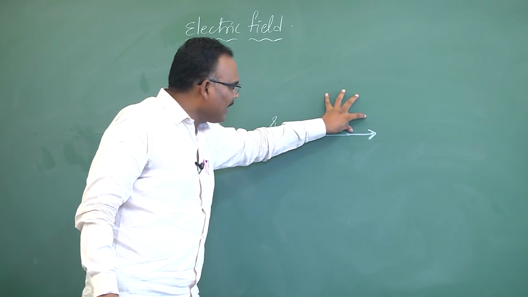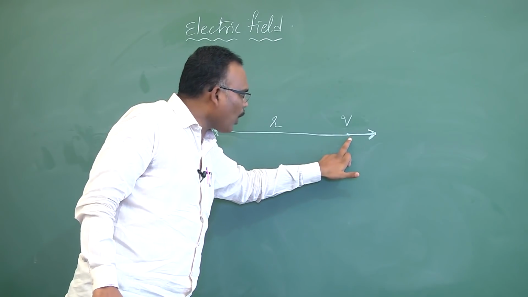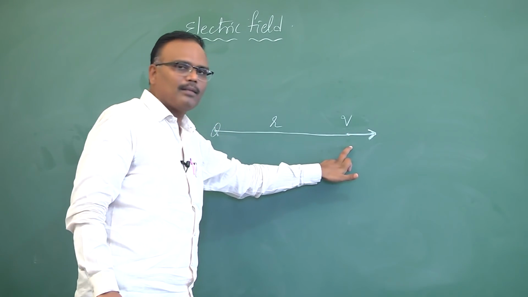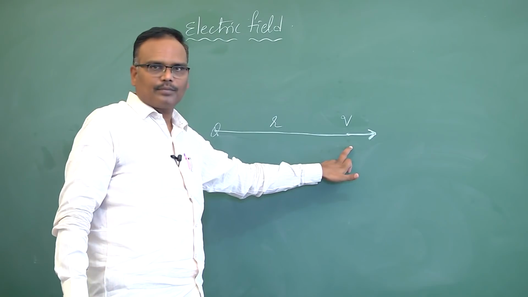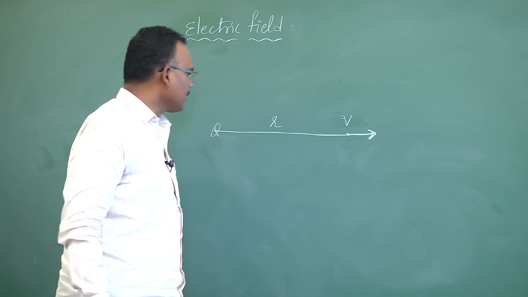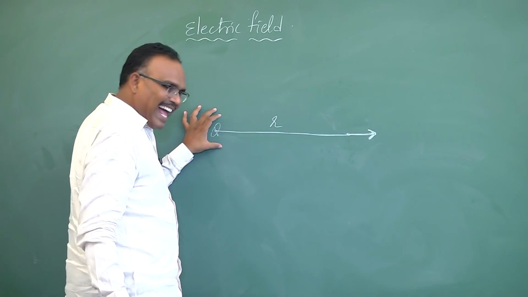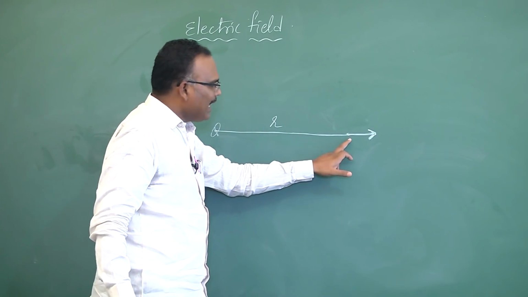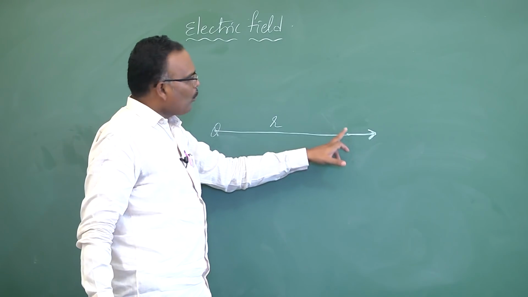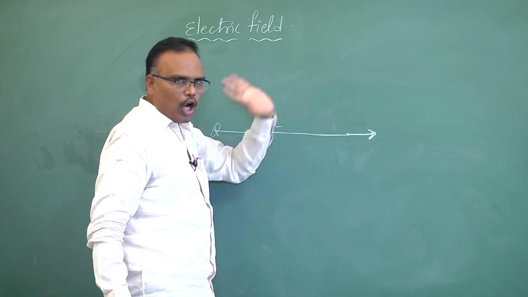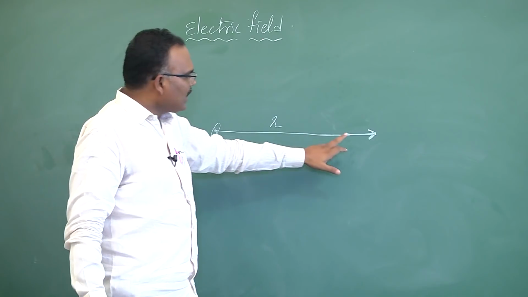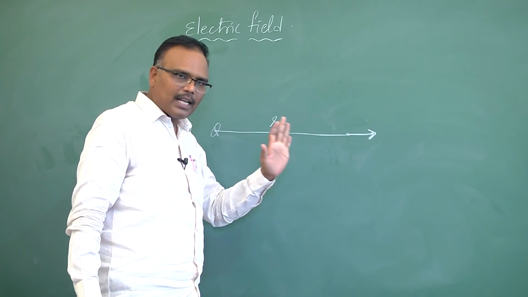Will it affect the electric field at this point due to this charge? No. Why? Because the electric field of this charge will exist here whether we place a charge here or not. It is immaterial. Whether a charge is there or not doesn't matter.